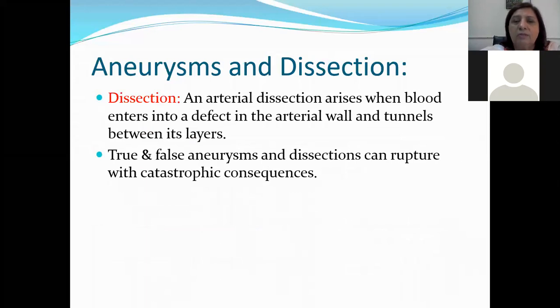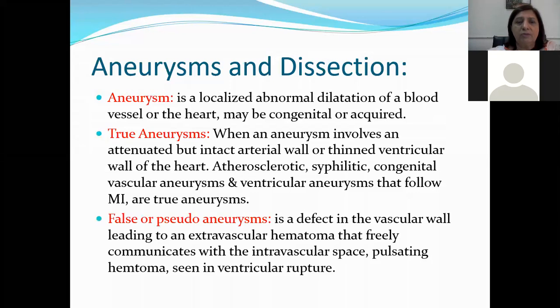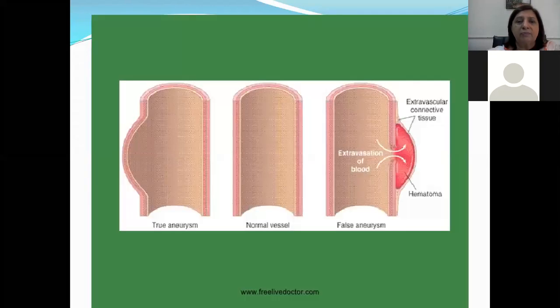True and false aneurysm and dissections can rupture with catastrophic consequences. Of course, they can rupture because the walls are thinned out. And when there is a rupture of a major blood vessel or the heart, obviously this is not compatible with life, and it is going to create catastrophic consequences. The consequences are very dire. Okay? So, aneurysm, true aneurysm, false or pseudoaneurysm, and dissections.